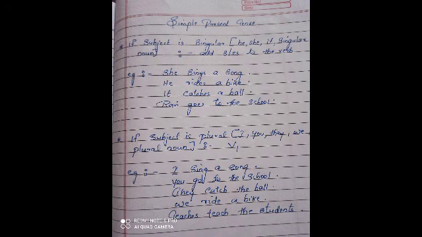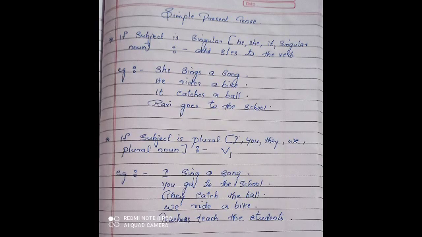I sing a song. Here I is considered as plural. So we don't want to add s or es. We just write the base form of the verb sing. Then you go to the school. They catch the ball. We ride a bike. Then teachers teach the students.